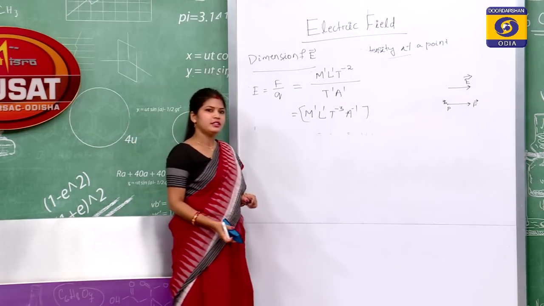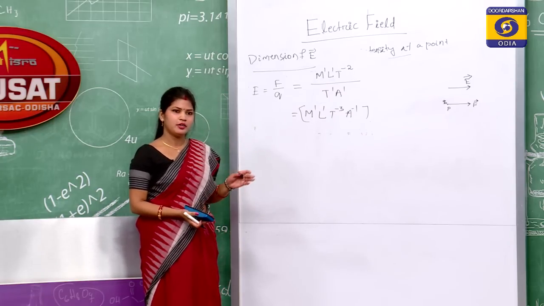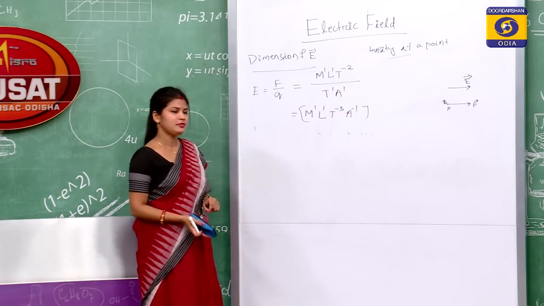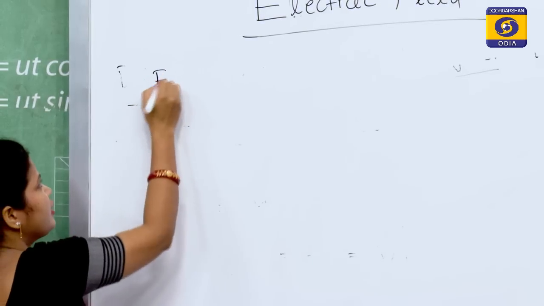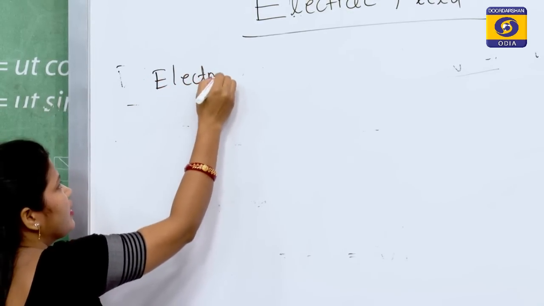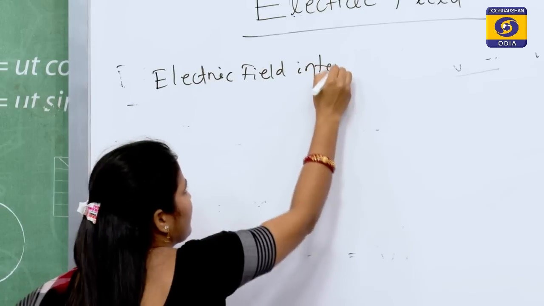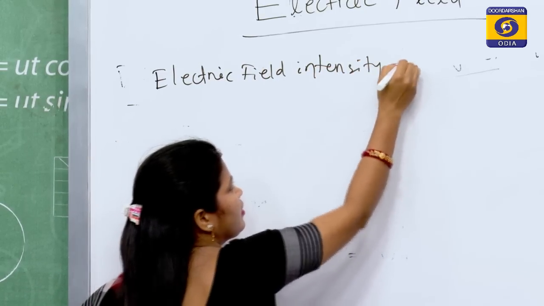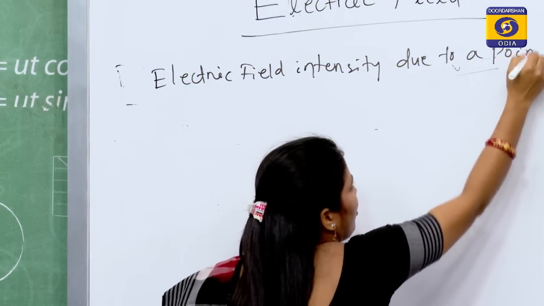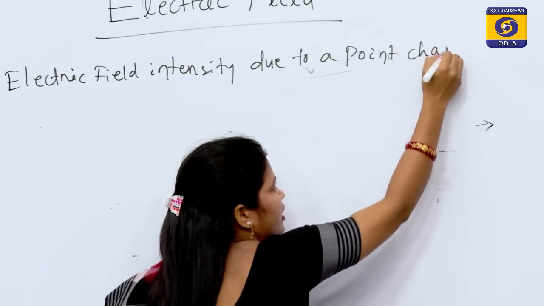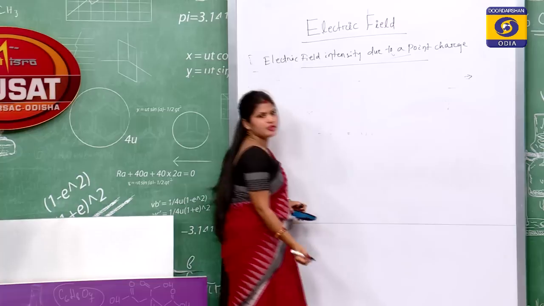Now, we will find what is the electric field intensity due to a point charge. Okay.